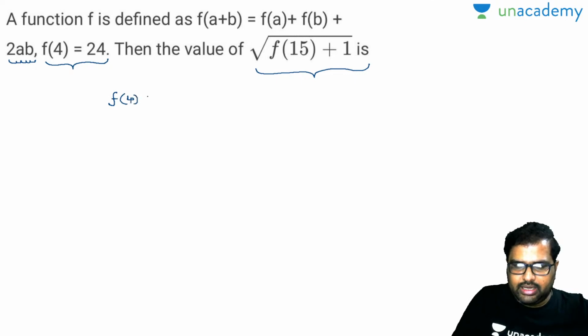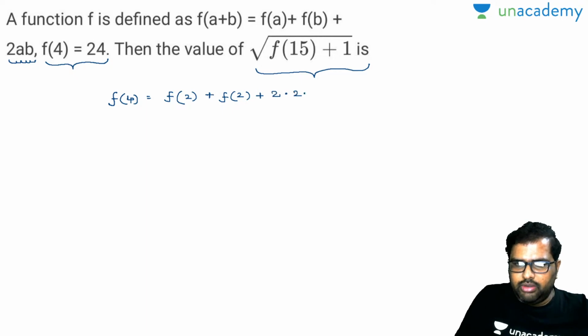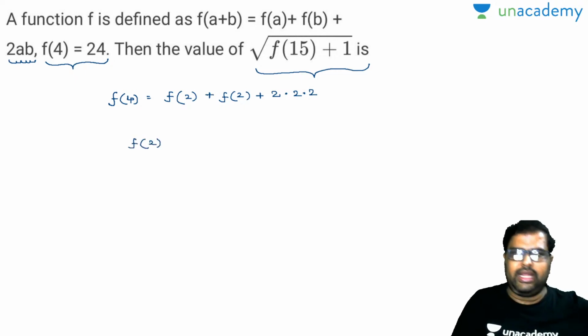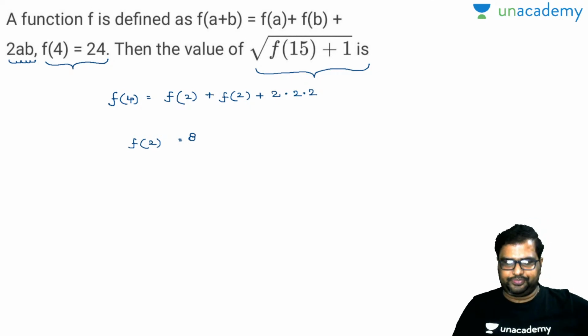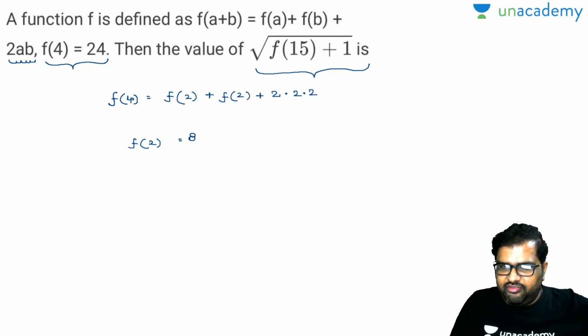f of 4 can be written as f of 2 plus f of 2 plus 2 into 2 into 2. Now what will be your answer there? Now f of 2 plus f of 2 will be equal to finally 24 minus 8, which is 16. f of 2 will be equal to 8. Okay, done. Now I will find out f of 1.